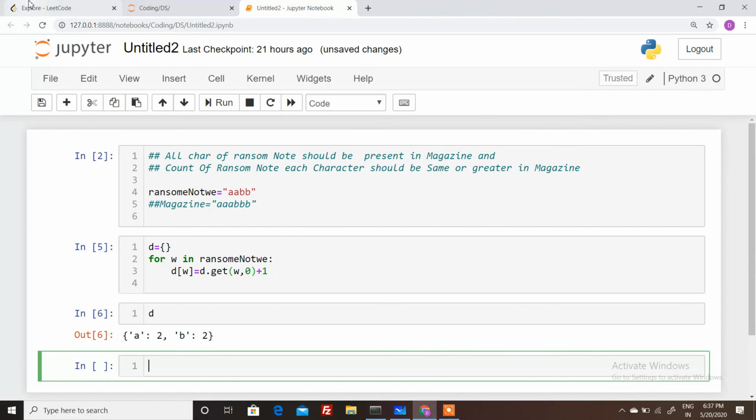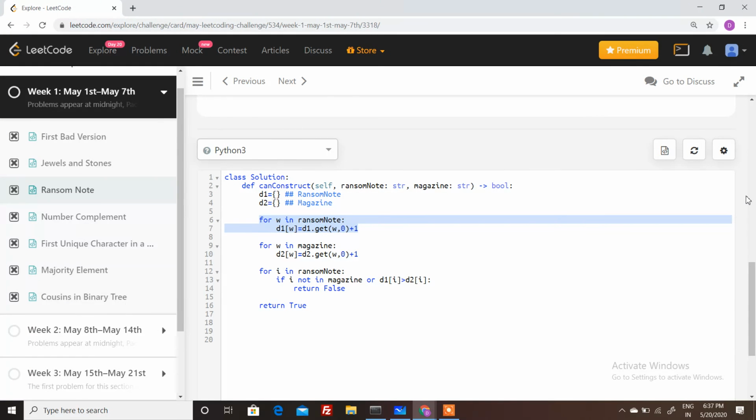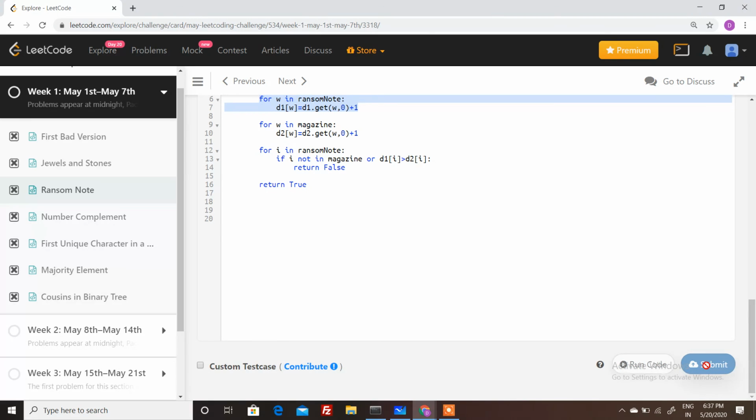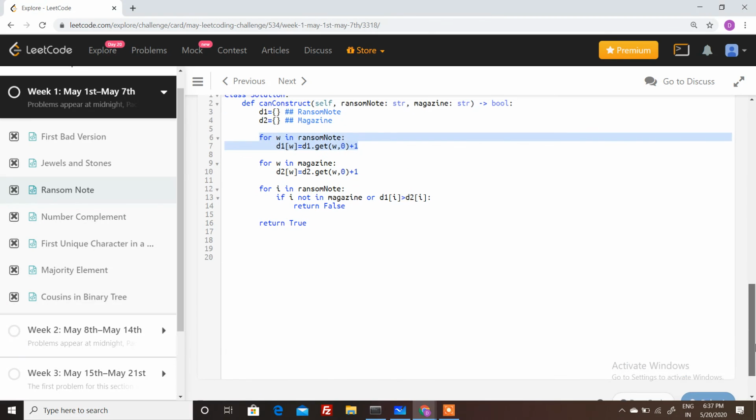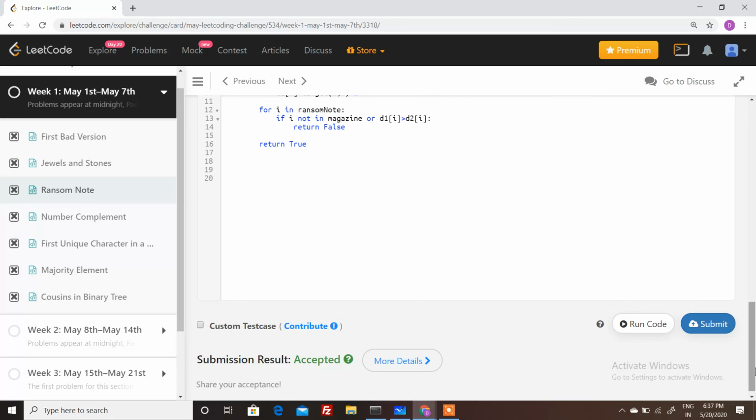Okay, so let's submit this code. I think it will be correct. Okay, thank you.